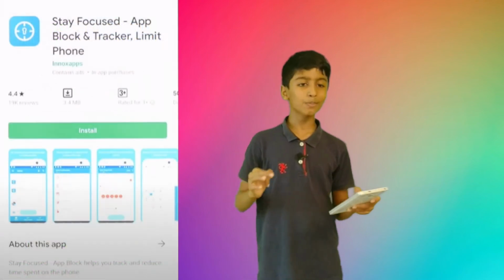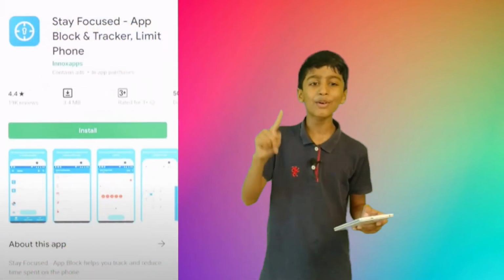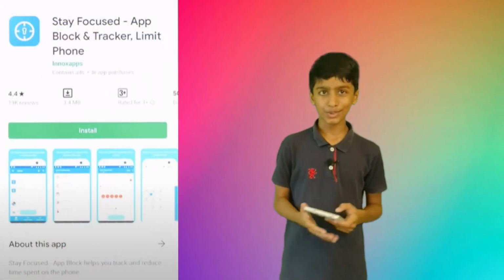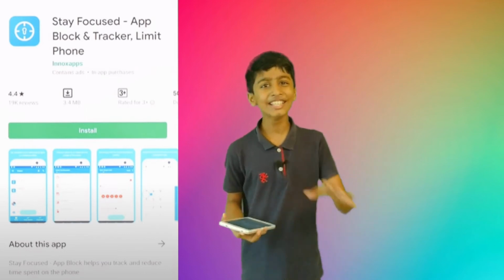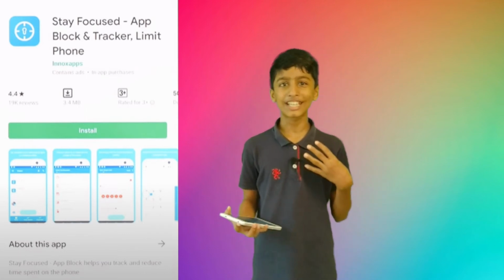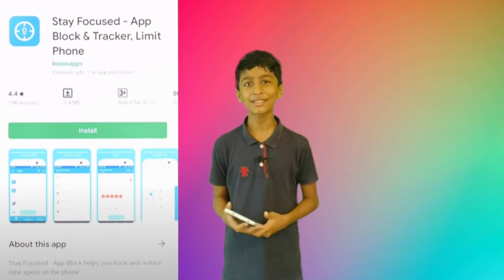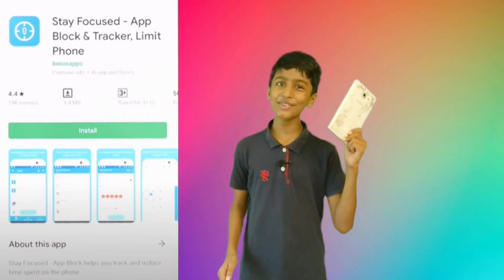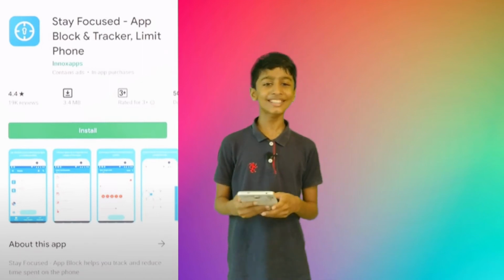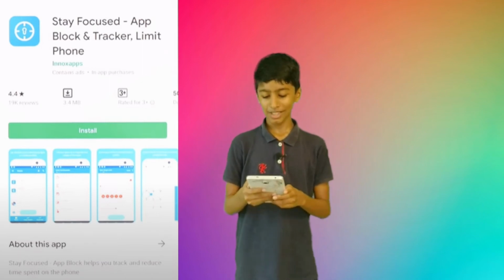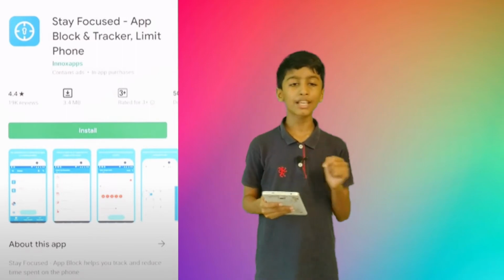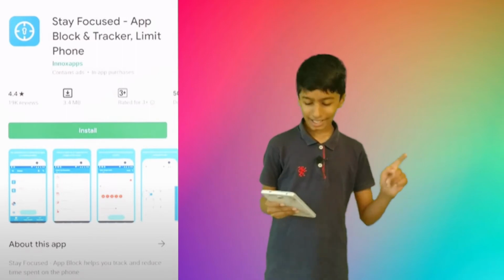And the next app, that is Stay Focused app, block and tracker, limit phone. So there is one thing that distracts us from studying. What's that? Our own phone or tab. That always distracts us from studying. So how can this app help?